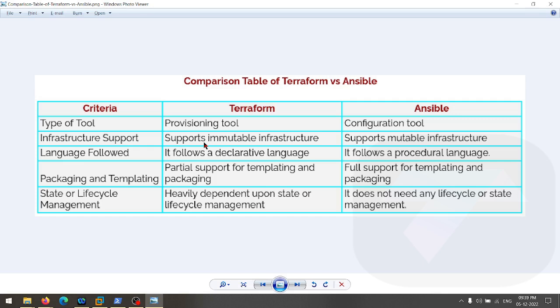So the UI always overrides the code? Exactly, no, the code comes over the UI. Code is the priority. Code will override the UI changes. So that's why we call it immutable here.